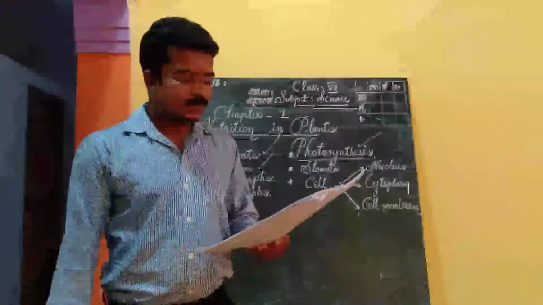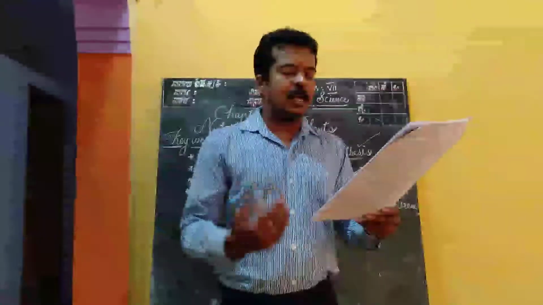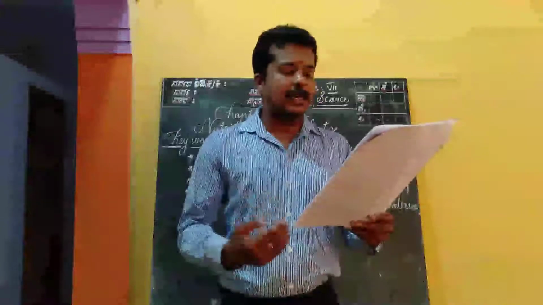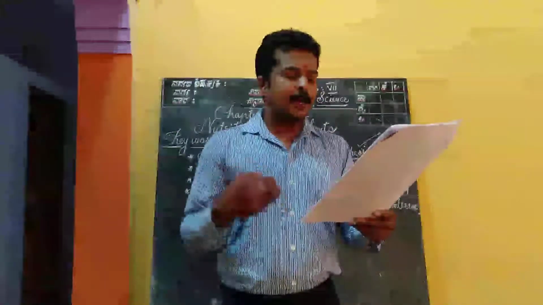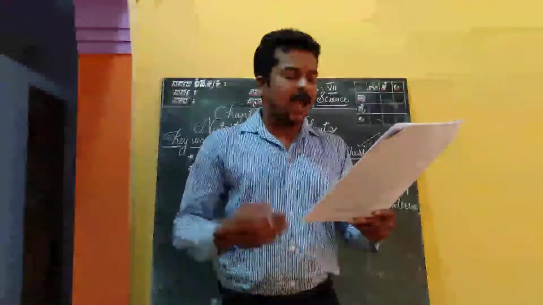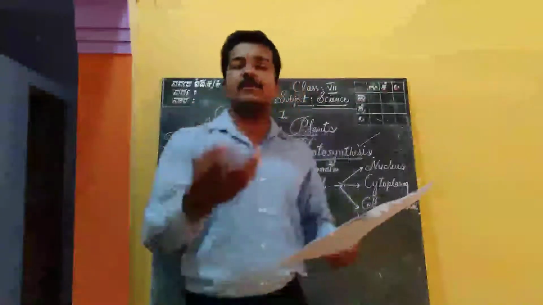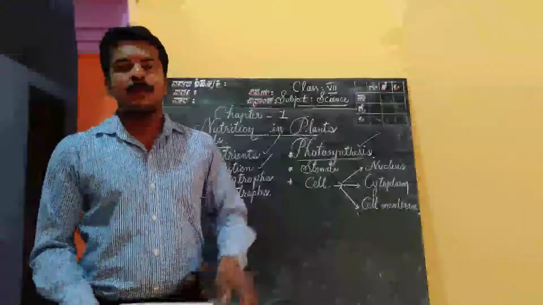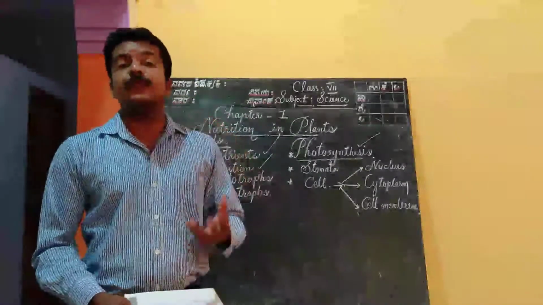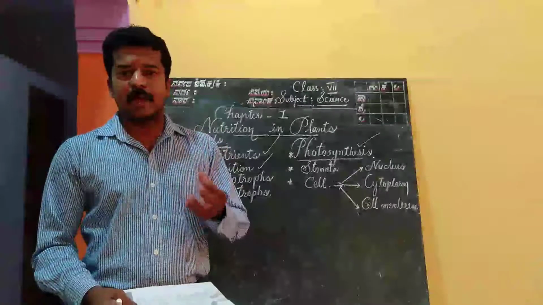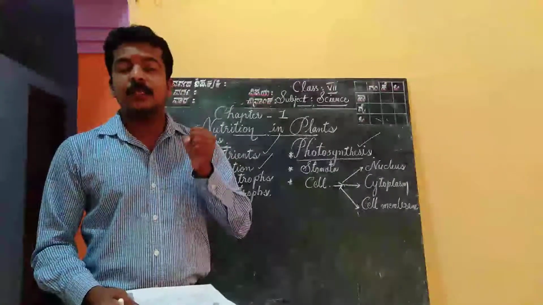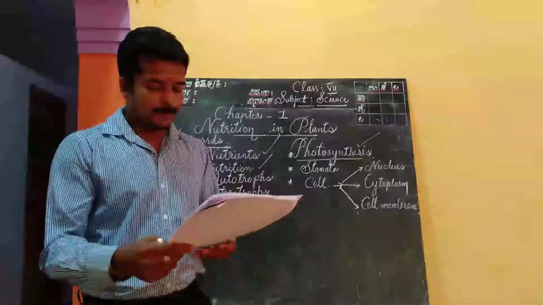Okay, see. The nutrients enable living organisms to build their bodies, to grow, to repair damaged parts of their bodies, and provide the energy to carry out life processes. Already we discussed that. We need food to do work, because food gives energy to us.